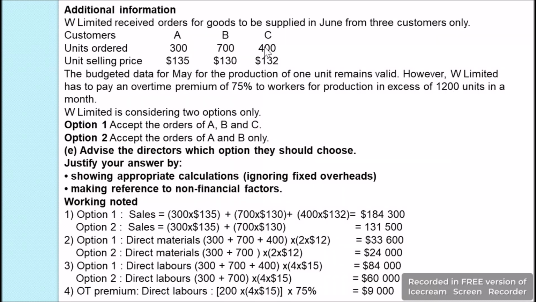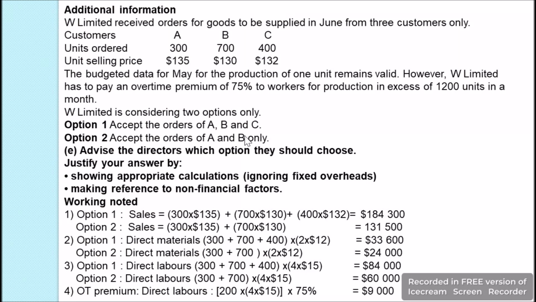So the excess is 200 units, and for these 200 units we have to pay an overtime premium of 75%. So 200 times 4 times 15, this will be $60, and 60 times 200 will be $12,000, and from $12,000 we just need to take 75%, so it will be $9,000, and this will be the overtime premium for option 1.